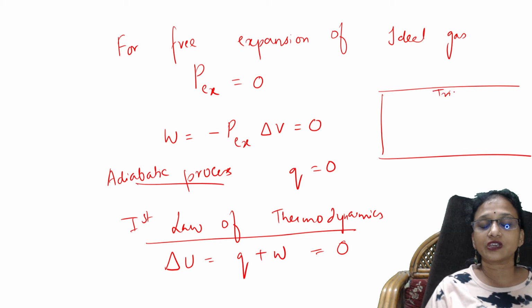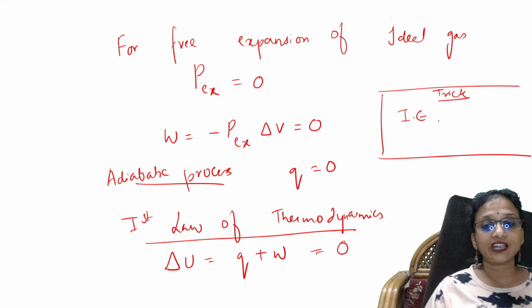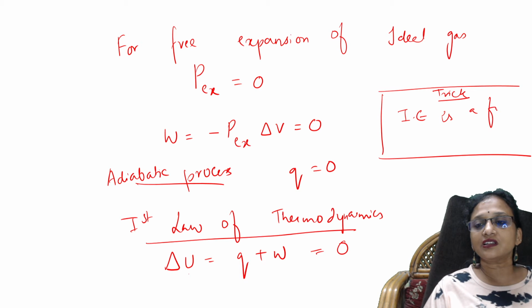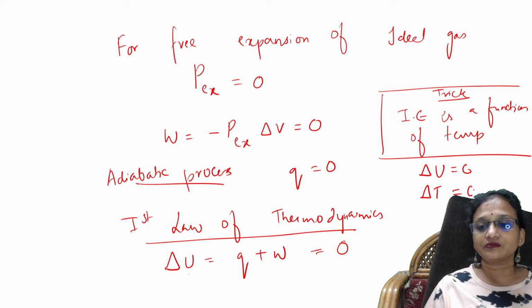Important trick, important thing. Remember, students, the internal energy of an ideal gas is a function of temperature. Correct? So when internal energy is a function of temperature, remember, if delta U is 0, then delta T also is 0. Perfect. That is the concept.